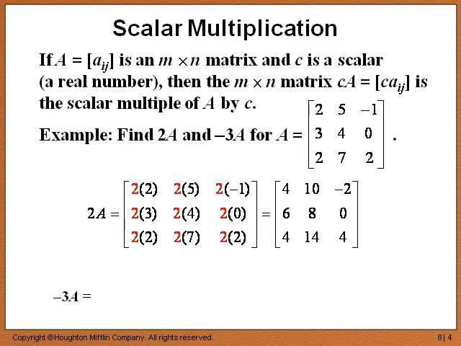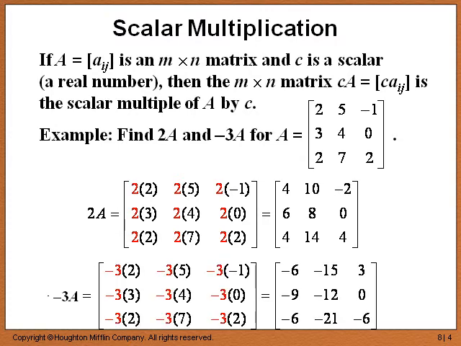Negative 3A. Now, you should pause the video, do this on your own, and resume when you have an answer for negative 3A. We just multiply every entry by negative 3, and we end up with the matrix [negative 6, negative 15, 3; negative 9, negative 12, 0; negative 6, negative 21, negative 6].